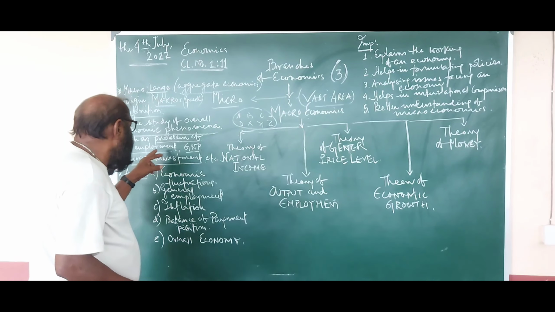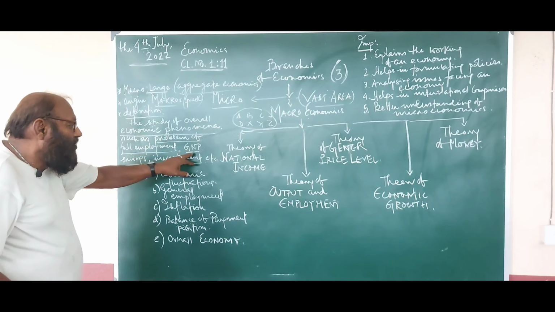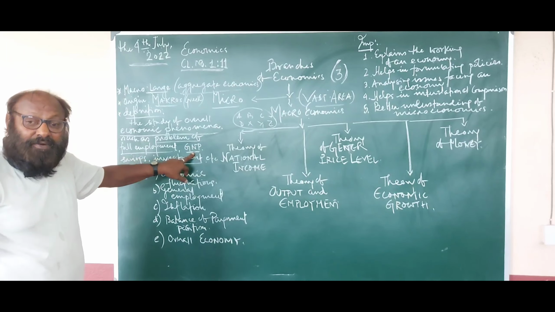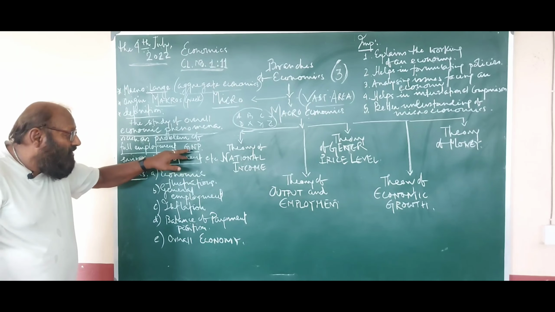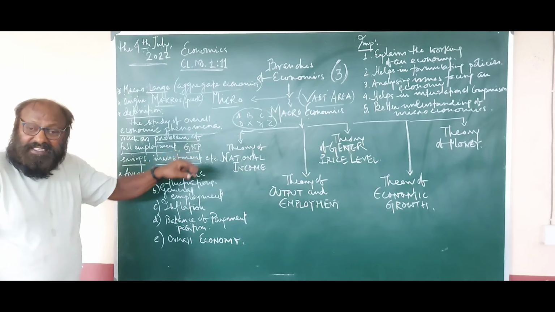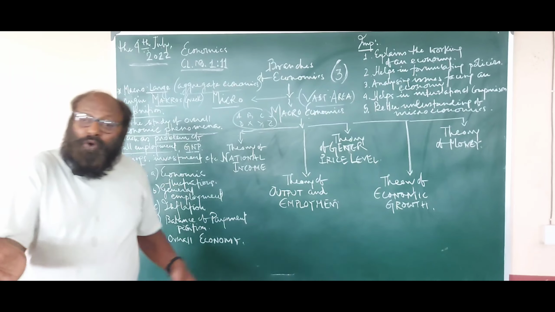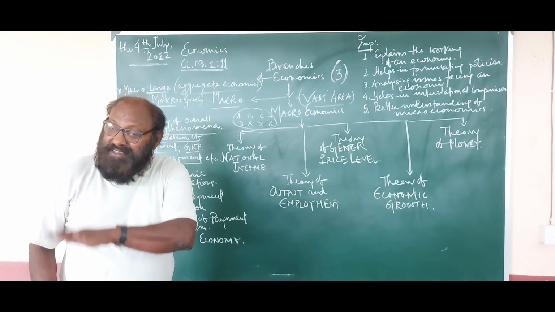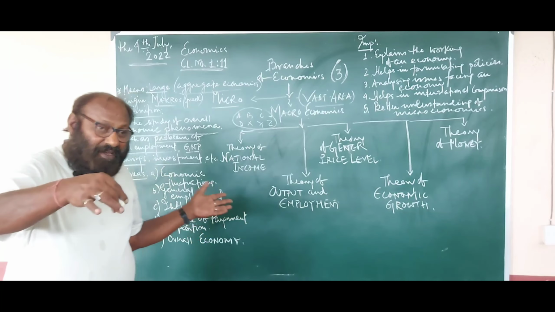That is the total employment of the persons. GNP is the total output generated within the economy, gross national product. That is the total output in terms of goods and services produced in an economy.